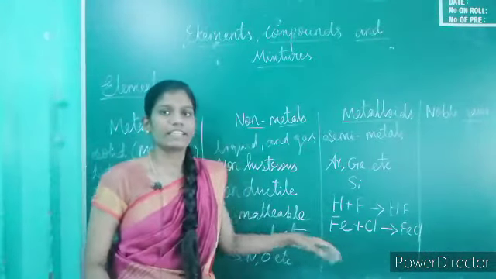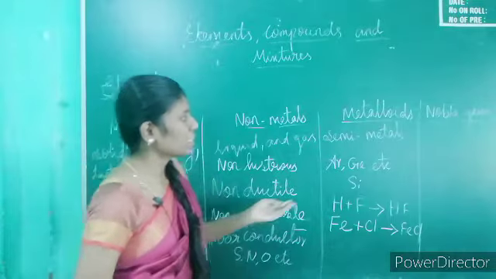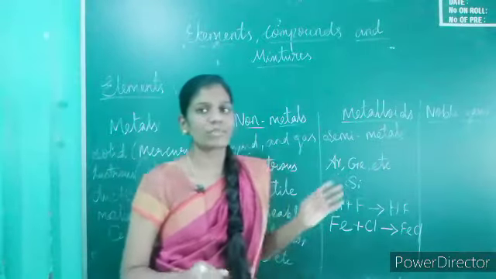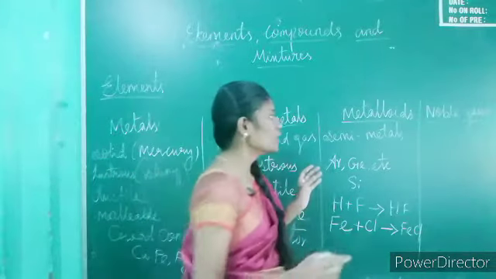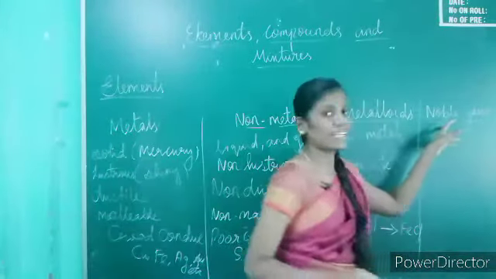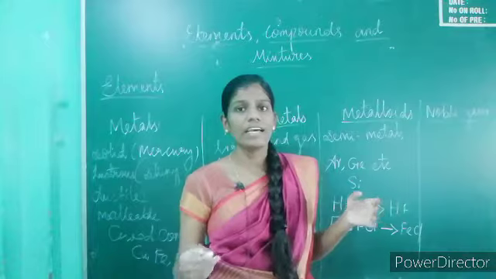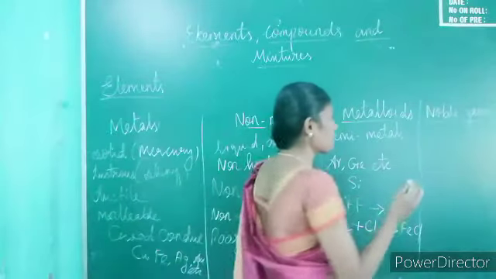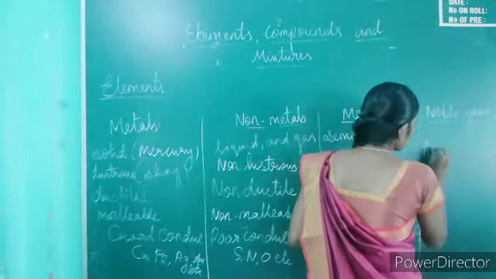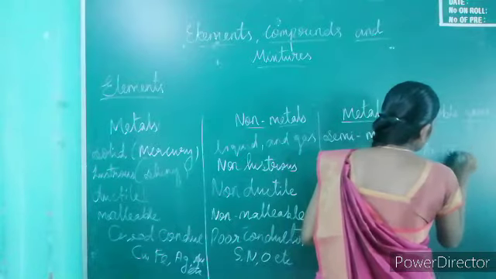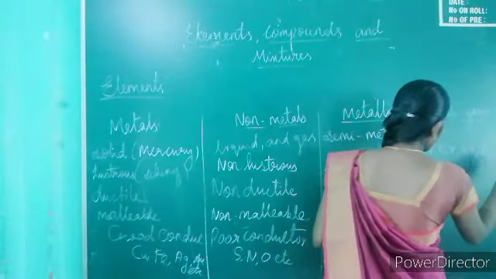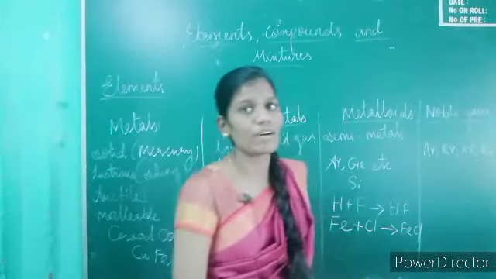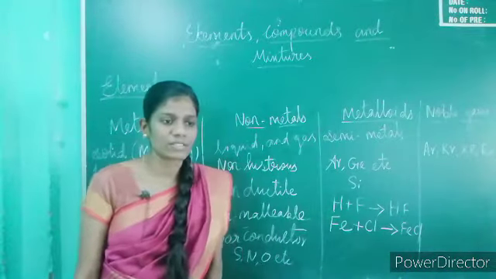It gives compounds, but noble gases alone do not react with any other element, so their other names are inert gases or rare gases. Examples of noble gases are argon, krypton, xenon, radon.